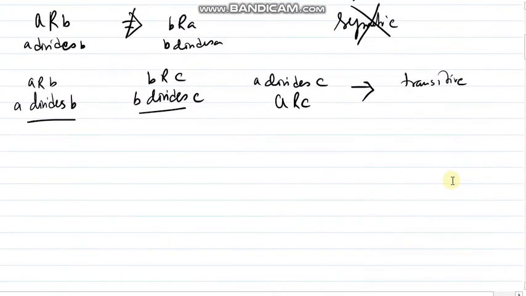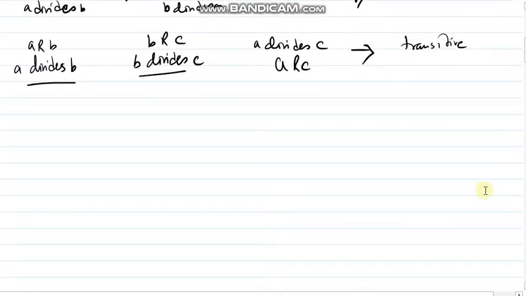Is it fine? But we have to get all three conditions true, then only we can say the relation is an equivalence relation. Please be very careful about it. Just two conditions being true doesn't mean that the relation will be an equivalence relation.